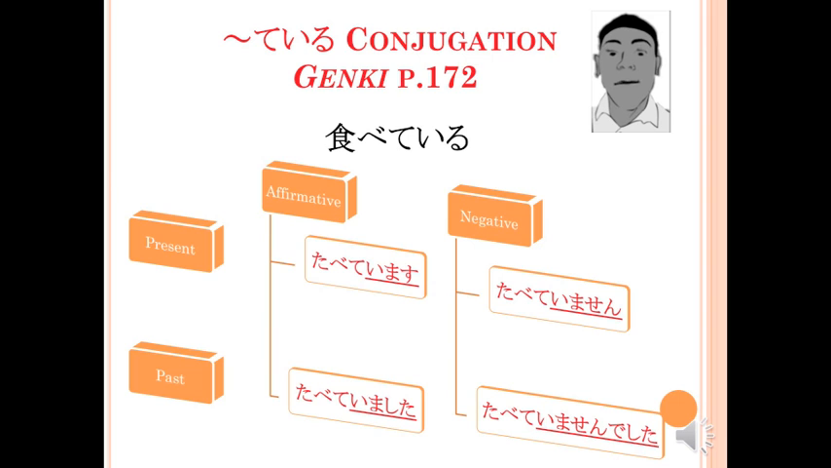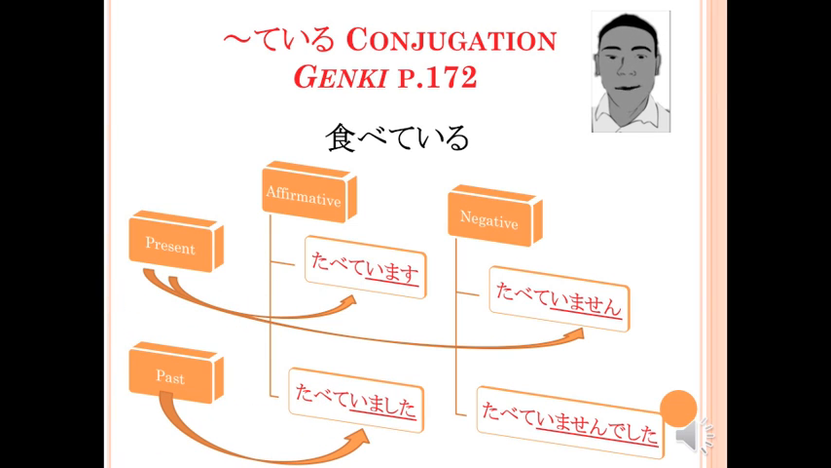In the present affirmative, we have the te form of taberu, tabete, plus the long form of iru, imasu, which gives us tabeteimasu. Remember, because taberu is a group 2 verb, this means that someone is eating right now. For the present negative, we have tabete plus imasen, or tabete imasen, or someone is not eating. For the past affirmative, we have tabete plus the long form of the past affirmative of iru, imashita, which gives us tabete imashita. Someone was eating.